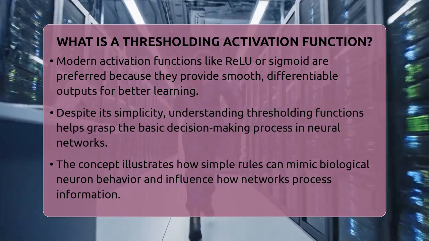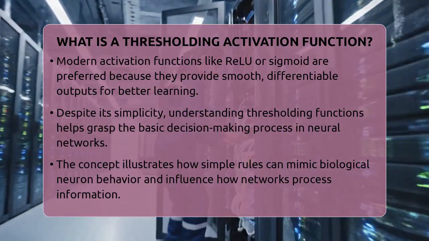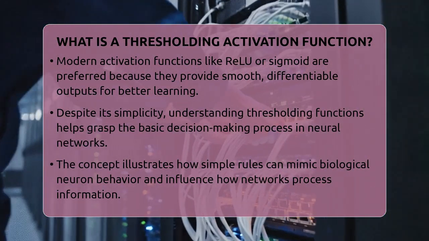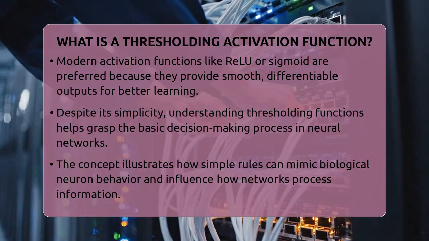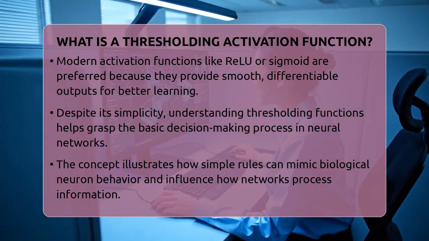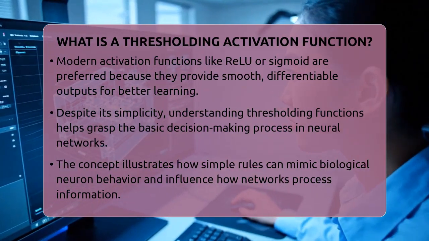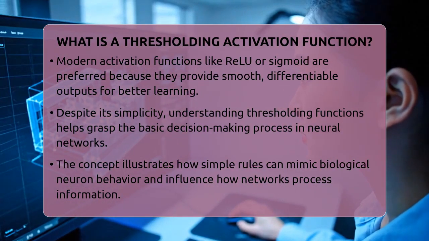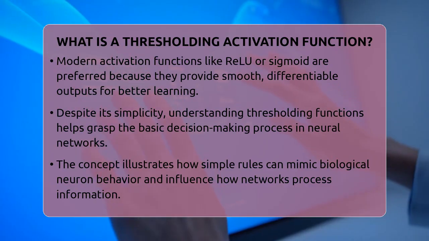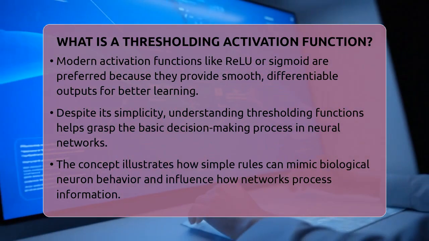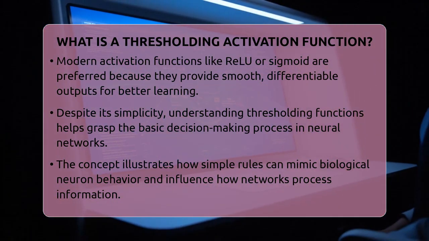So, in essence, a thresholding activation function is a simple rule that turns a neuron on or off depending on whether the input is above or below a certain point. It's like a gate that opens only when enough input signals come through. This concept is fundamental in understanding how neural networks process information and make decisions, even in their simplest forms.